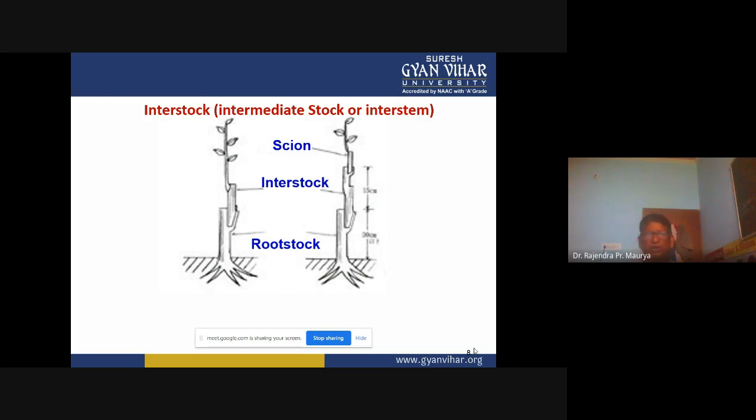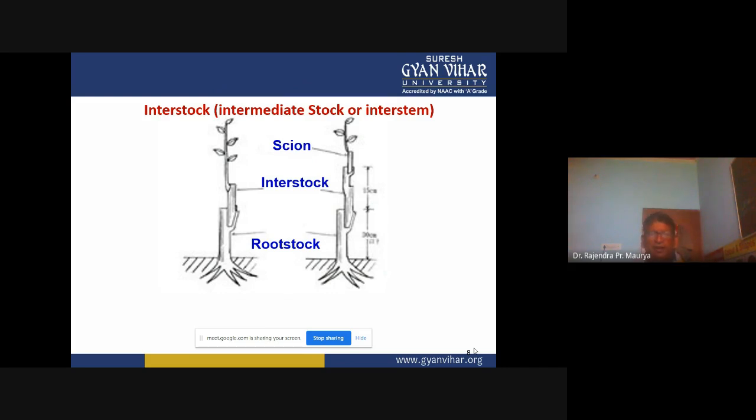The solution is that we can use the interstock or intermediate stock, which is also known as the interstem. In this one, we have to do grafting two times. You can see here the lowermost one is the rootstock that contains the root system, and its function is the same: to provide anchorage, keep the plant stable, absorb moisture, and take up plant nutrients to supply the whole plant.